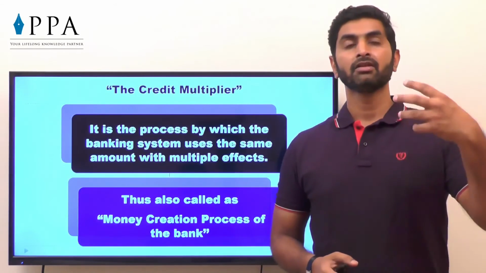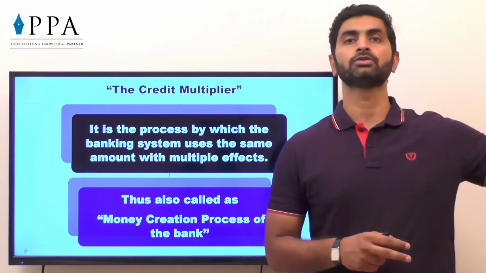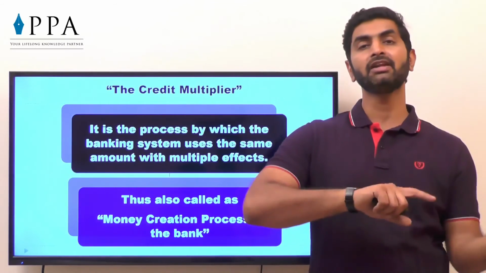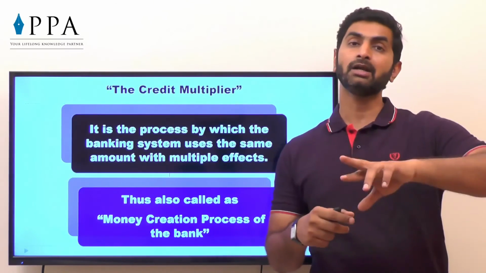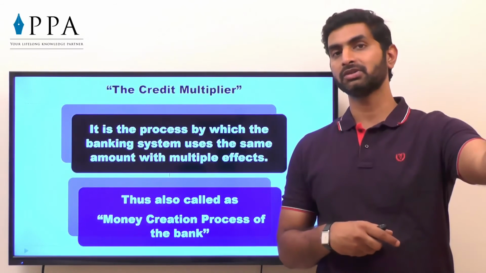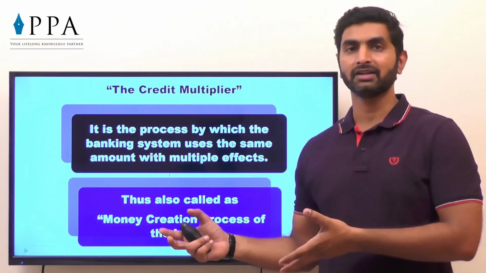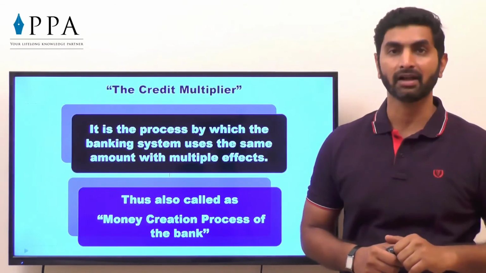When a person invests an amount into the bank, that amount is available as a loan for another person. When bank A gives that loan to the other person, he will deposit it in his bank. Again that bank will give the same amount as a loan to another person. Then there will be no limit for the amount. Sir, if someone deposits 1000 rupees, will everyone keep getting a loan of 1000 rupees? No. There is a restriction of CRR and SLR.